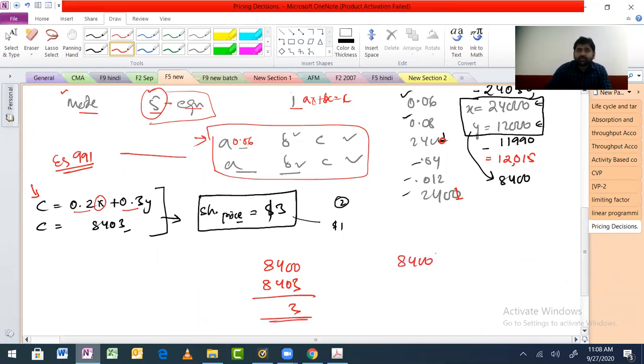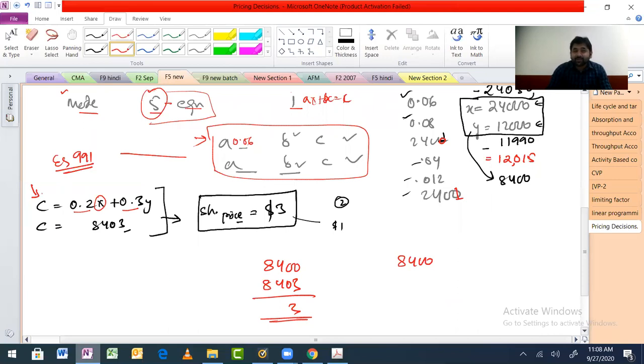You are trying to calculate contribution.